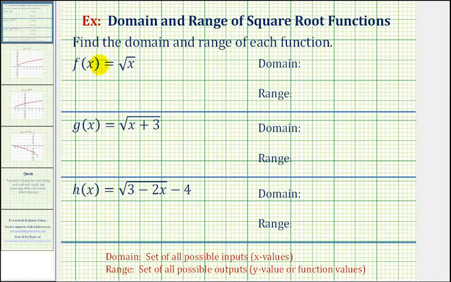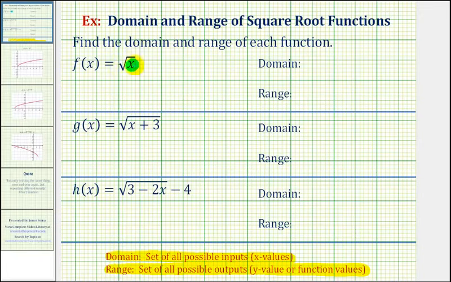We want to find the domain and range of the following square root functions. To review, the domain of a function is a set of all possible inputs or x values, and the range is a set of all possible outputs, which should be the y values or function values. When working with square root functions, the main thing to remember is that the radicand, or the number underneath the square root, can't be negative, otherwise we'd have an imaginary number.